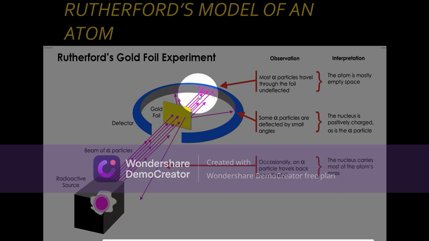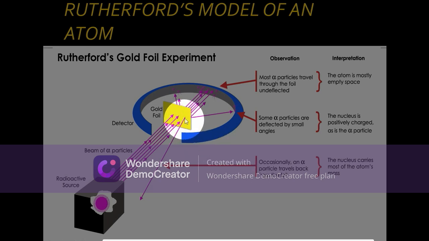So undeflected alpha particles say that there is a lot of empty space in the atom, and there is a slight deviation in the angle. So this says that the nucleus is positively charged, as the alpha particle is also positively charged. So if a positive ray hits the positive particles, there is some deviation. So positively charged particles are there in a very, very small space.